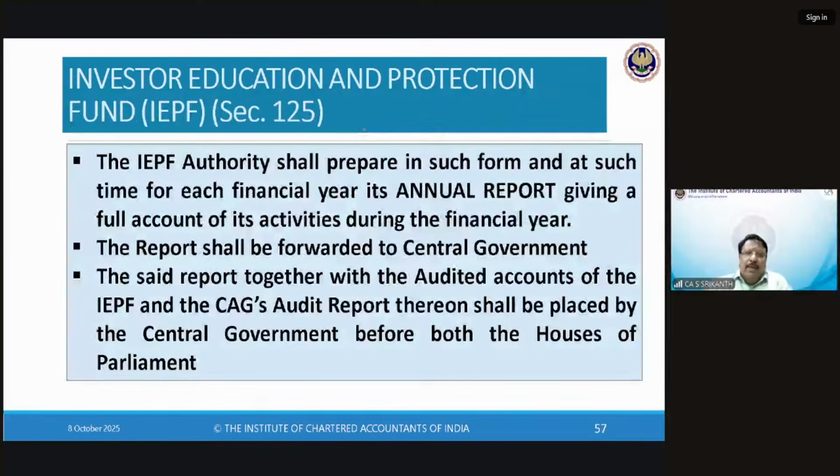That is why in many cases you will find this type of accounts, etc., of a fund. Even for NFRA, we will see that later on, when we come to NFRA. So that's again an authority, the National Financial Reporting Authority. So that will be placed before both the houses of parliament and become a public document.